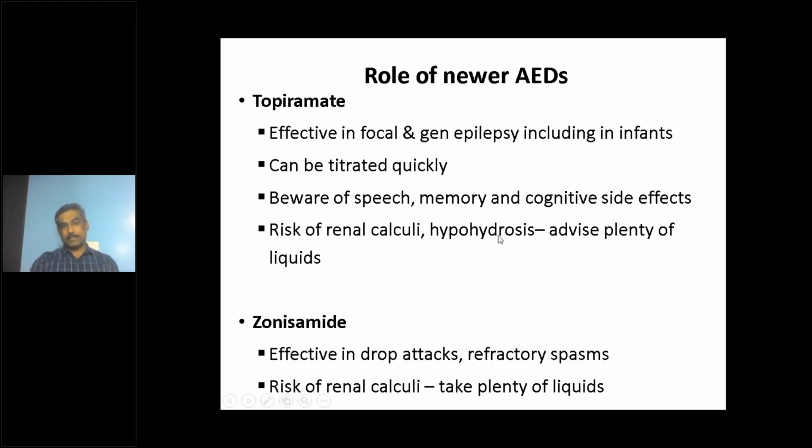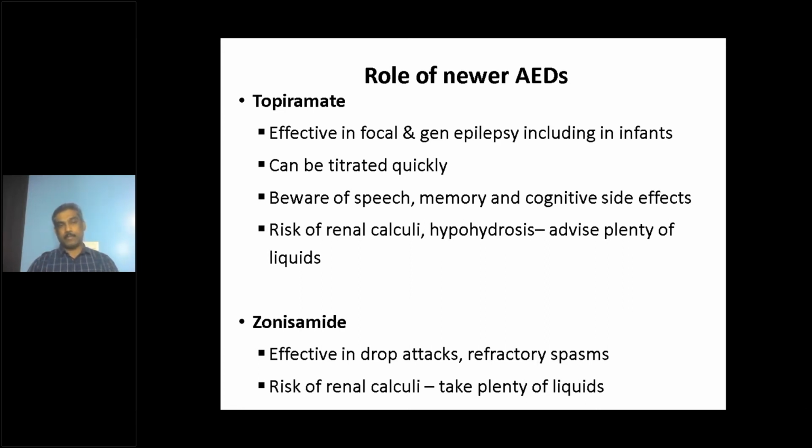Another troublesome adverse effect with topiramate can be hypohidrosis, that is, no or lack of sweating, that causes body warmth. Many times, especially in the very hot summer months in our country, patients can get flushes, a body warmth that can be mistaken for fever. So again, you should inform the parents and warn them that this body warmth should not be taken as fever.